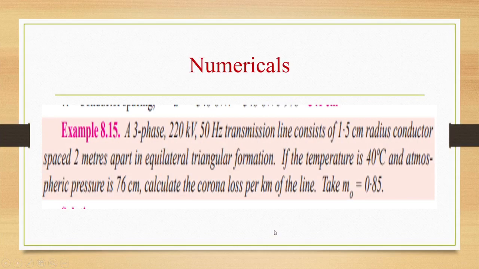Next numerical. A three-phase 220 kilovolt 50 Hz transmission line consists of 1.5 centimeter radius conductors spaced 2 meters apart in equilateral triangular formation. If the temperature is 40 degrees centigrade and atmospheric pressure is 76 centimeter, calculate the corona loss per kilometer of the line. Take M0 as 0.85.